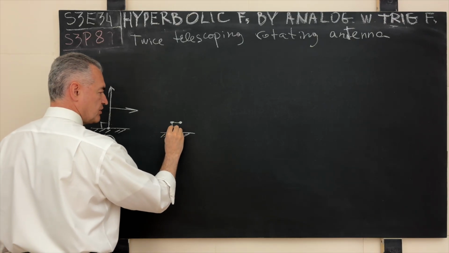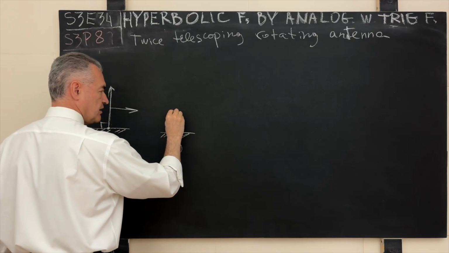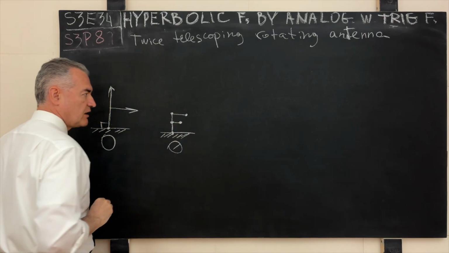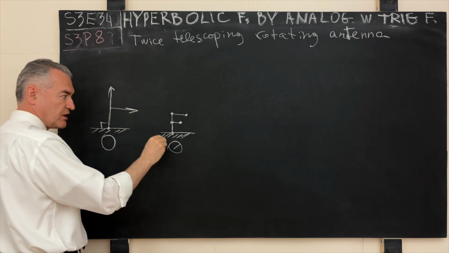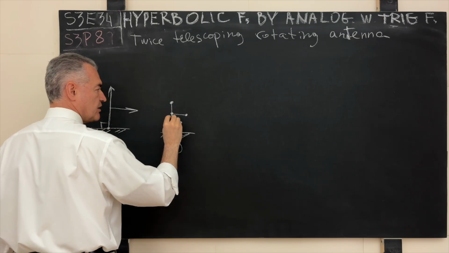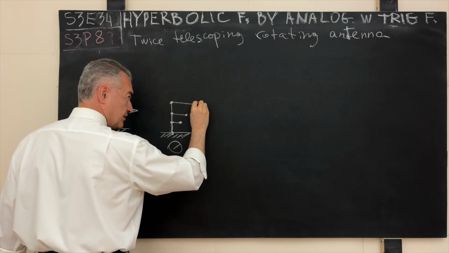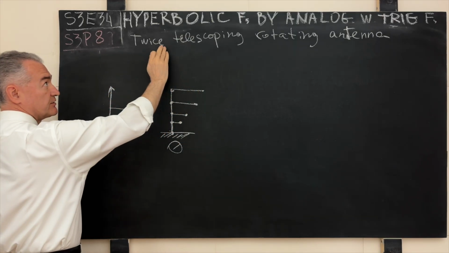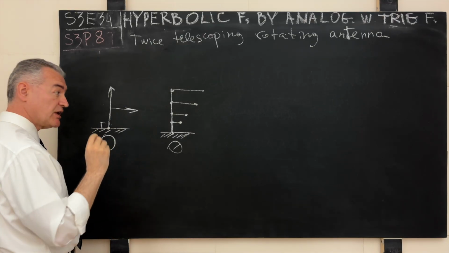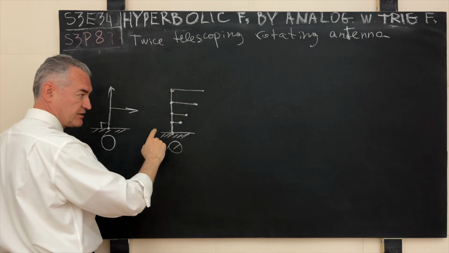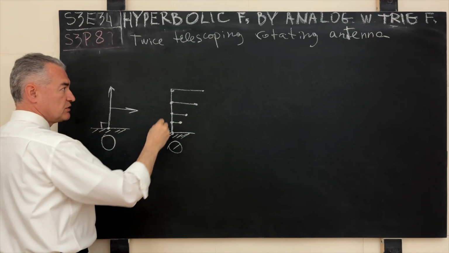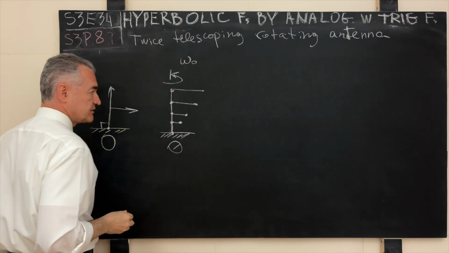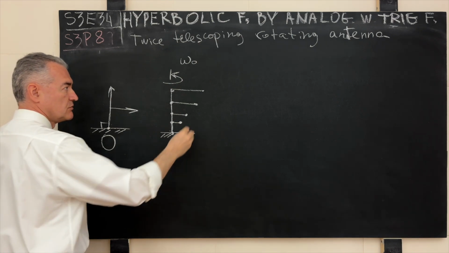This was the situation at moment 0. Then at some point the antenna rose up a little, and then perpendicularly to it another antenna came out in this direction. Then sometime later another ascent and another extension like this, and another ascent and another extension. So this is why the name of this episode will be Twice Telescopic. Plus, the whole thing, as this process unfolds, rotates in the horizontal plane with the constant angular velocity, let's say omega 0.